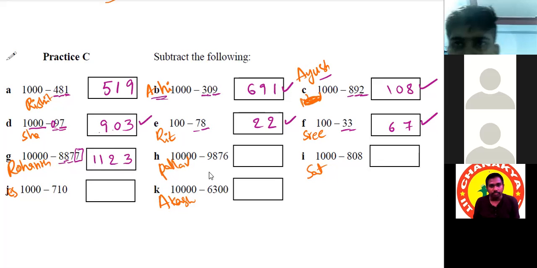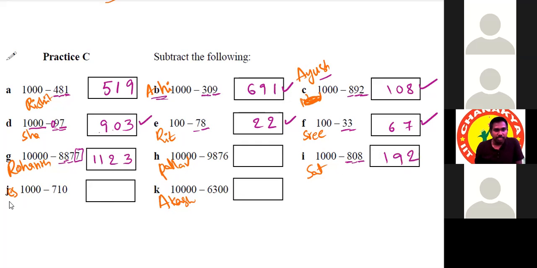Okay, Pallav. Pallav. Pallav, are you there? Okay, meanwhile, we'll go to the next question. Satvik? Yes, sir. Sir, 10 minus 8 is equal to 2. Okay. 9 minus 0 is 9. And 9 minus 8 is equal to 1. Correct.